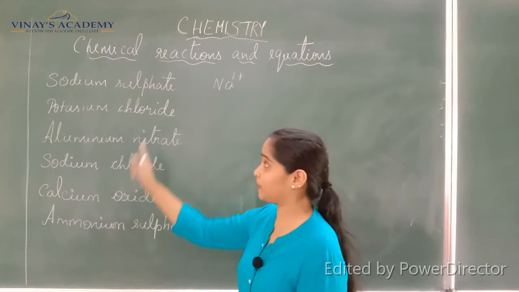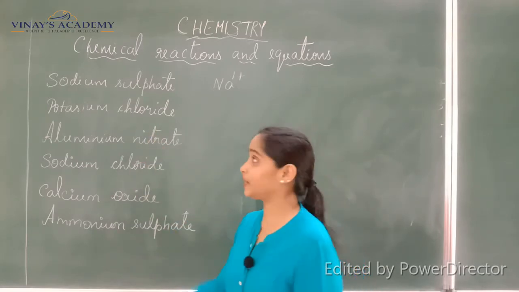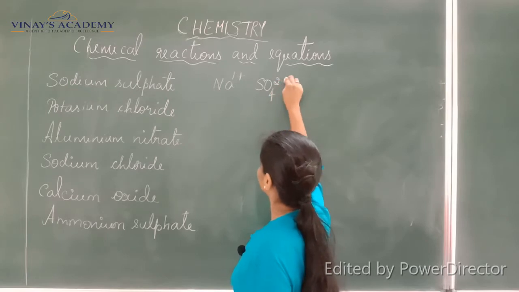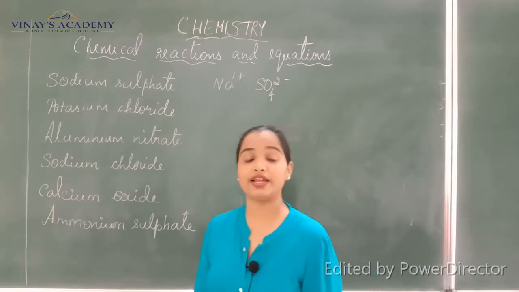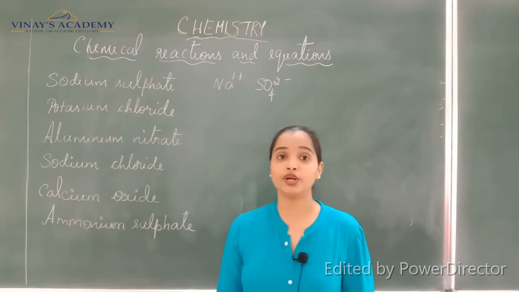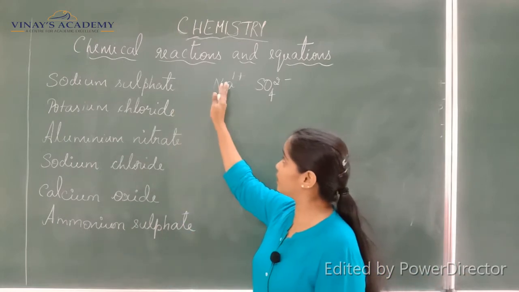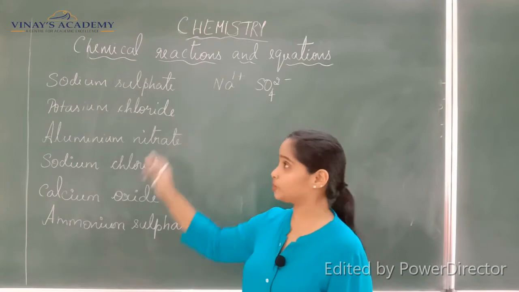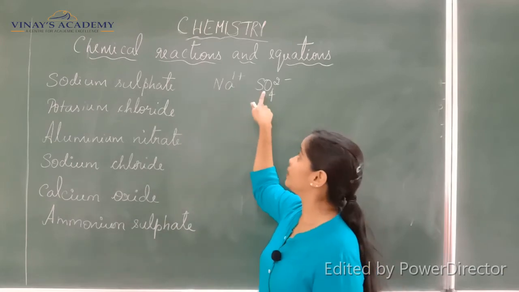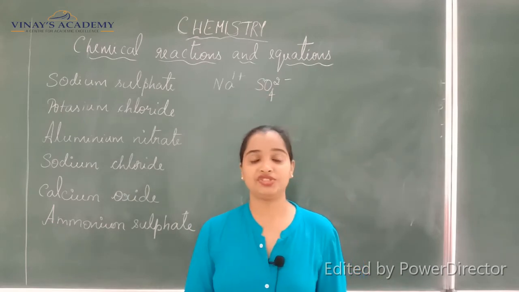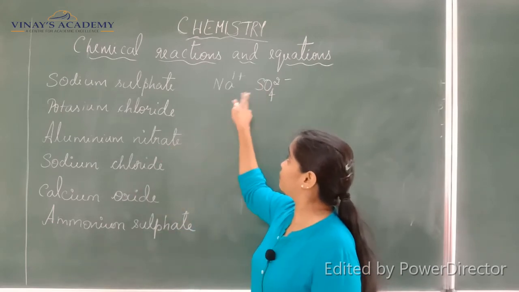Sulfate is SO4 2 minus, that is the valency of sulfate. Already we discussed that. Here this will be called an ion and this is a radical, because you can see one atom of sulfur and 4 atoms of oxygen. Alright, so now you have to crisscross.